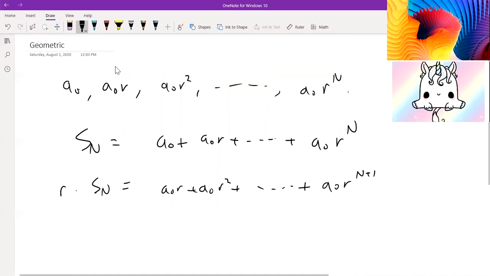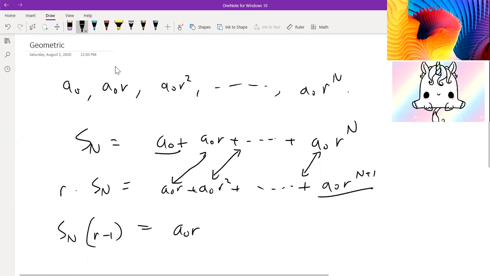But then they share a lot of common terms. If you notice, a0r is a common term here. a0r squared is a common term. Even a0r to the n is a common term with the value over here. The only ones that are not common terms are a0 and a0 times r to the n plus 1. So if we subtract these, we can get s of n times r minus 1, and all these common terms will cancel out except for these non-common terms. So we get a0r to the n plus 1 minus a0.